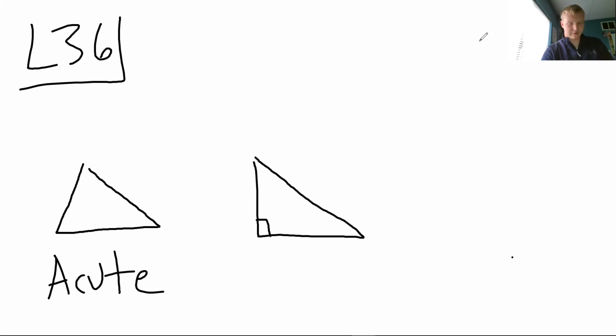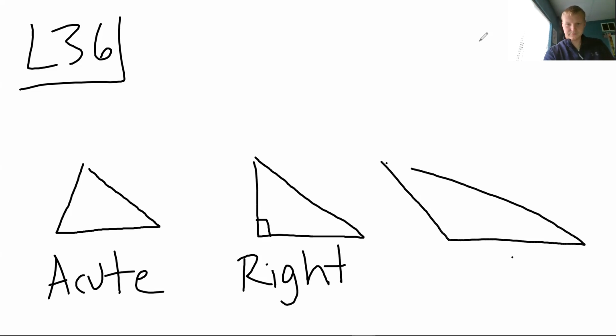If all three angles are acute, the triangle is an acute triangle. Does that physically tell me what an acute triangle is? Yes, it does.